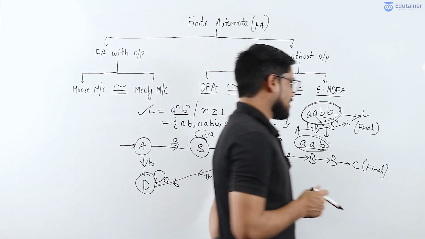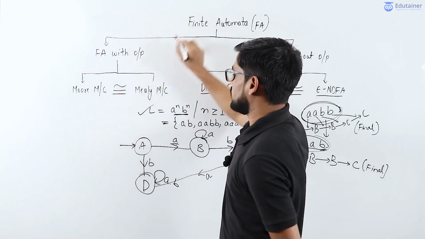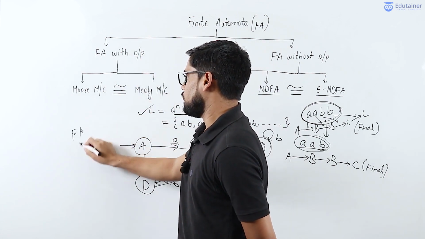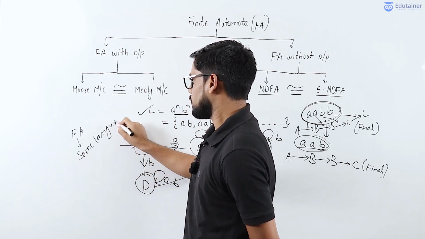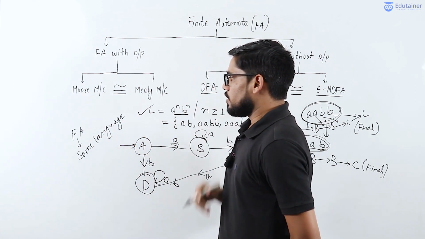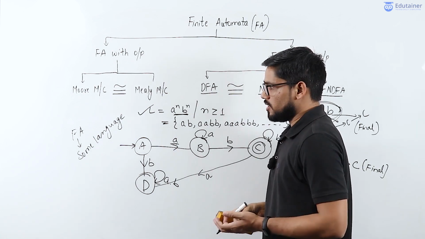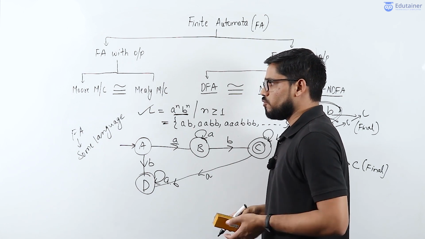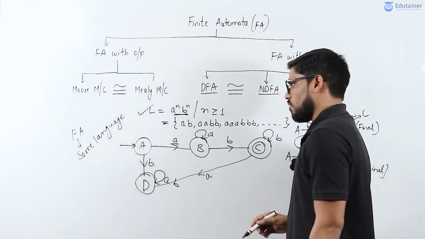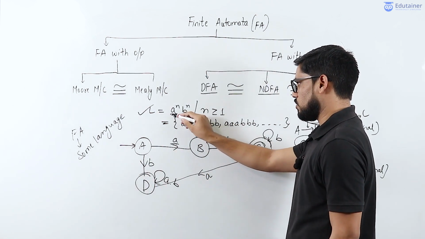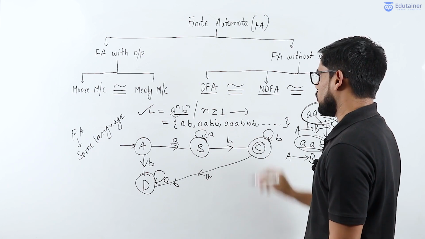So from this example, I can say that the finite automata will not accept some languages. Finite automata are not able to accept some languages. Then what will happen with those languages? There are some different machines which are more powerful than finite automata, and these machines will be able to accept those languages. For example, this language, L equal to a power n b power n such that n greater than or equal to 1, is accepted by a machine called pushdown automata.